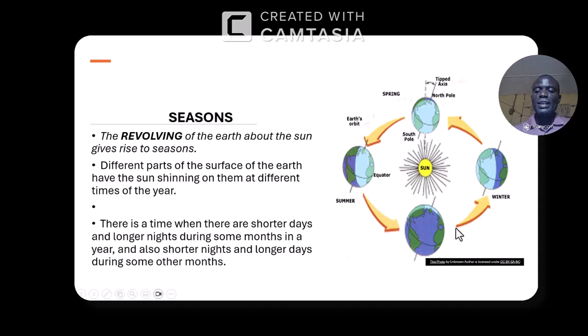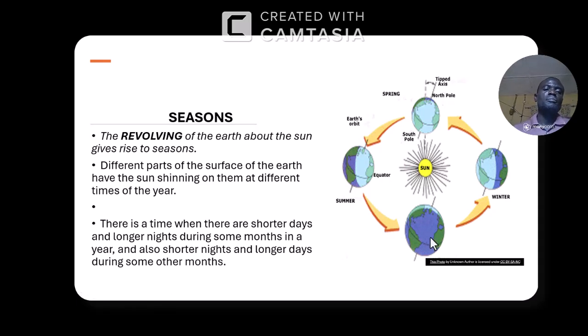Earth is revolving around the sun. And I believe you know that it takes 365 days for the earth to complete the revolution around the sun. So at a particular time, it's going to be at a particular place.